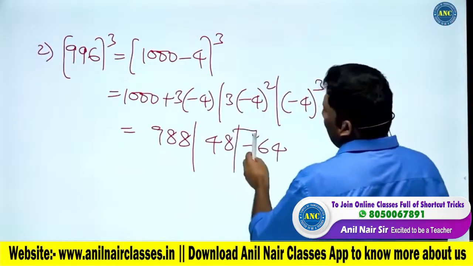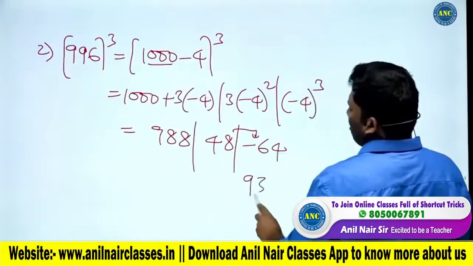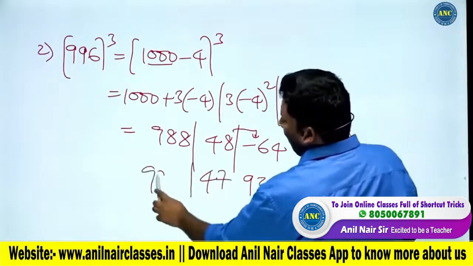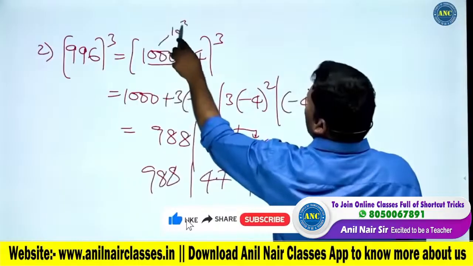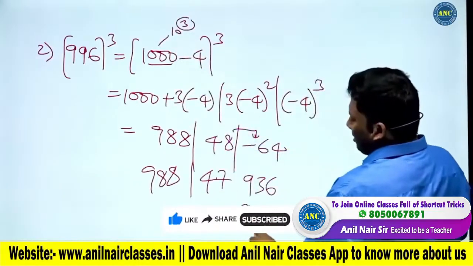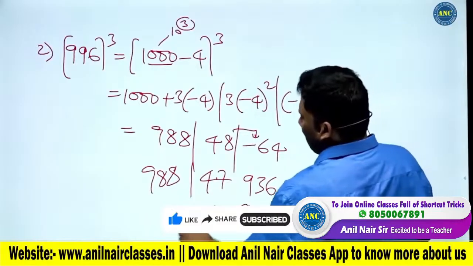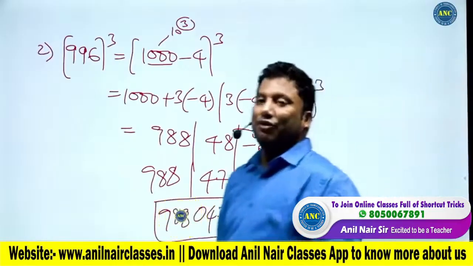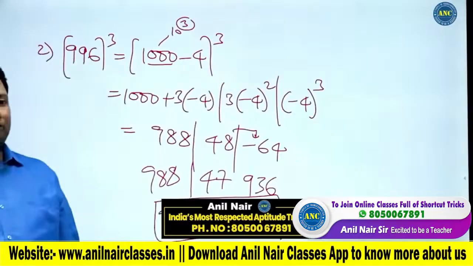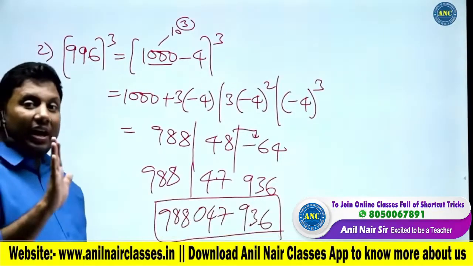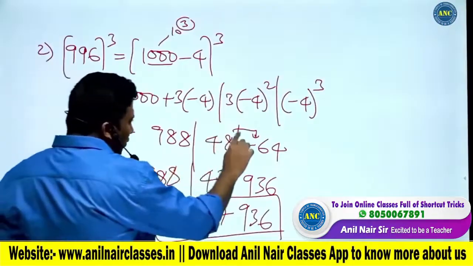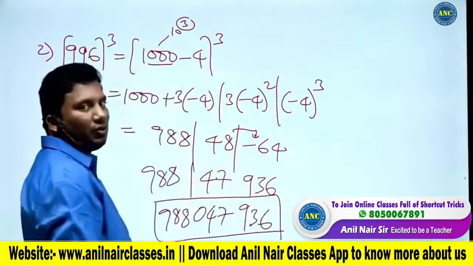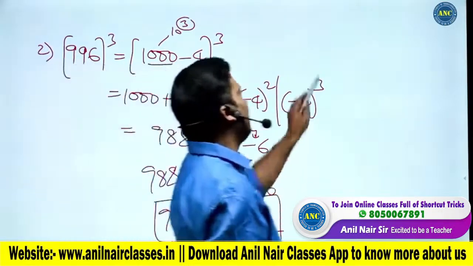1 is carried on a base 1000. 1000 minus 64, 936. 48, 1 carried, 47. And 988. 1000 is 10 cube, so last three places, 3 digits. 936. 47 in a 3 digit, 047. The answer for this question is 988047936. Is the idea clear? Only thing, I took 1 carry. 1 is carried on a base 1000, so it is 1000. 1000 minus 64 is 936.